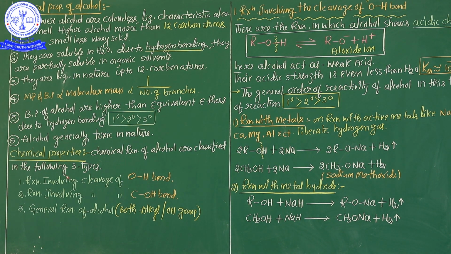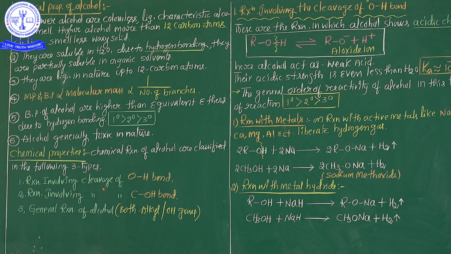The chemical properties of the functional groups decide your NEET rank. That's why every student should seriously focus on all the chemical properties of functional groups such as haloalkanes, haloarenes, alcohol, ketones, ether, carboxylic acid, amines, etc. Okay? Now we are going to discuss the chemical properties of alcohol.